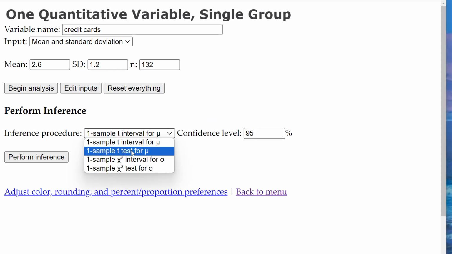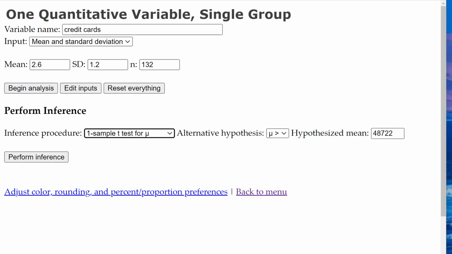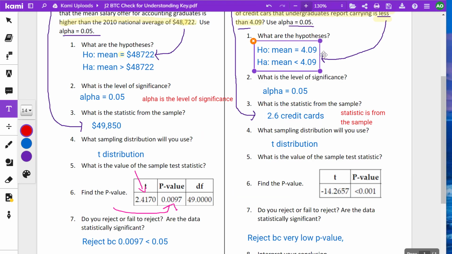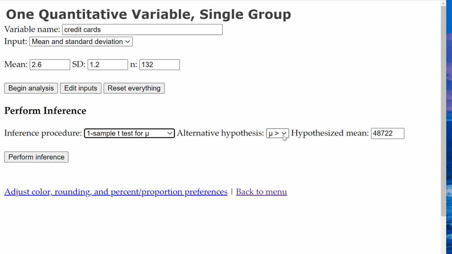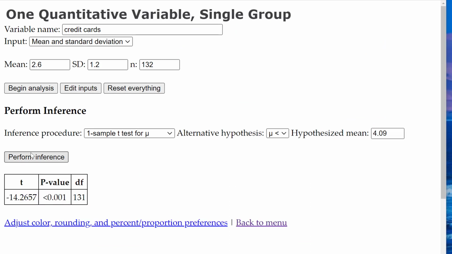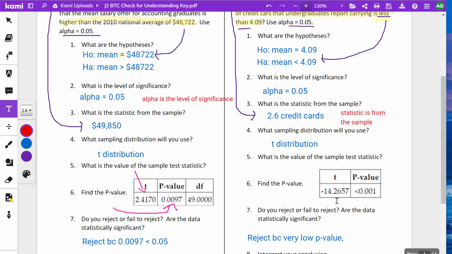And again, we're doing a t-test. And let's look at our alternative hypothesis. Here it says less than 4.09, so let's make it match. And perform the inference, and there it is. All right. So our test statistic is negative 14.2657, and our p-value is 0.0. It's actually smaller than 0.001.